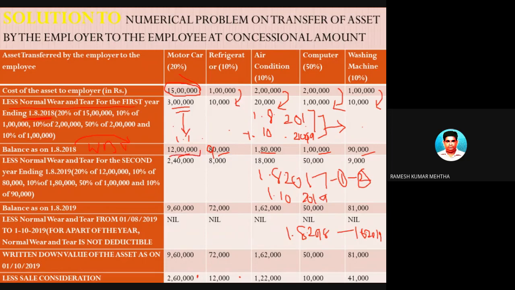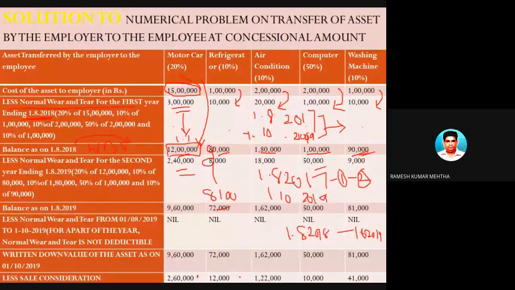So this is the opening value at the beginning of 1/8/2018. On this, second year depreciation is 20%, which is 2,40,000. On this 90,000, 10%, which is 9,000. Sorry, the value becomes 81,000. Here it is again 10%, 18,000. Here 50% on 1 lakh is 50,000. And here on my washing machine, 10%, which is 9,000.